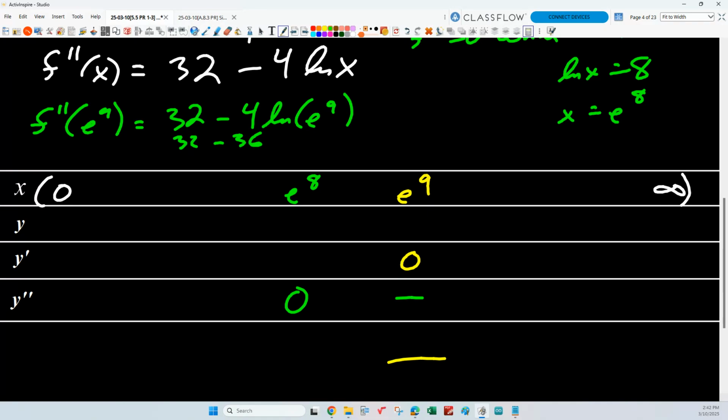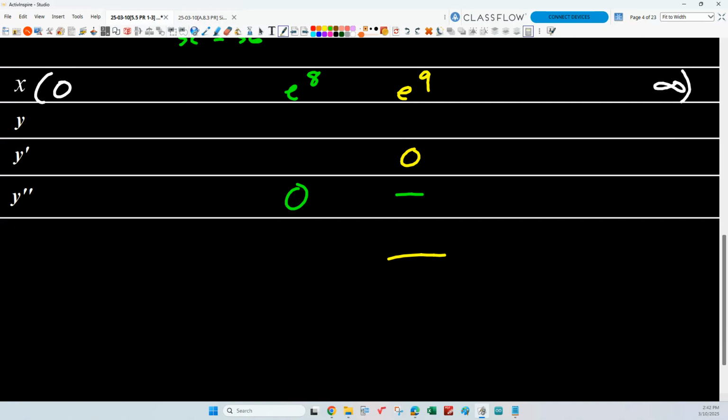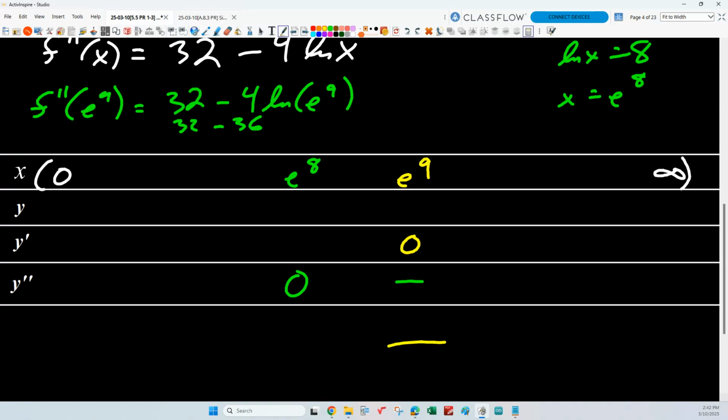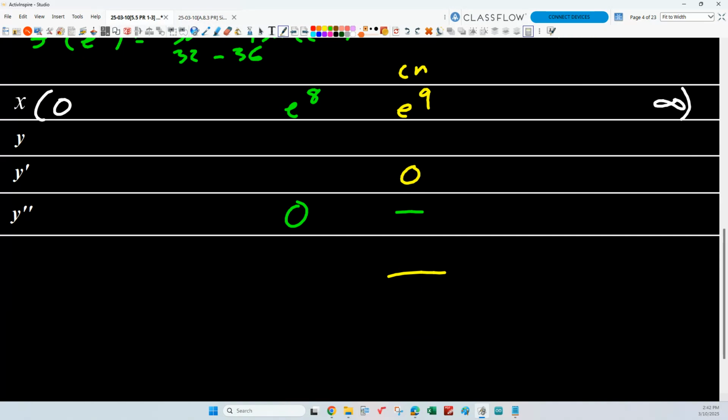Okay? So what's going on at our first derivative critical number at e to the 9th? Yeah, it's sad. So it's a peak, right? It's a relative max. So what's the other thing we need here, though? What is this? We don't know. So what do we need? We need a test point.